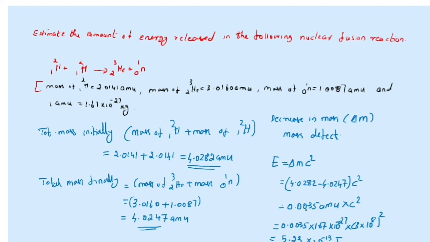So what is the main point we have discussed here? According to Einstein's mass energy relationship, the change in mass is converted into energy, which can be calculated using the formula E is equal to mc square, and the energy released here is 5.23 into 10 to the power minus 13 joule. I hope you understood all the concepts regarding the forms of energy, and especially we have discussed nuclear energy here. Okay, thank you all of you.